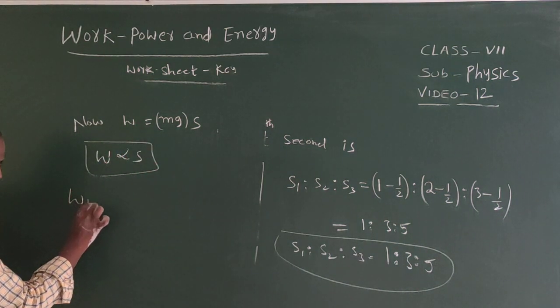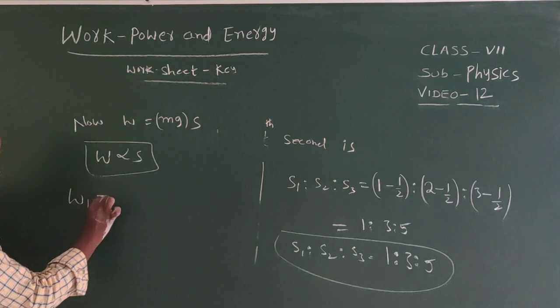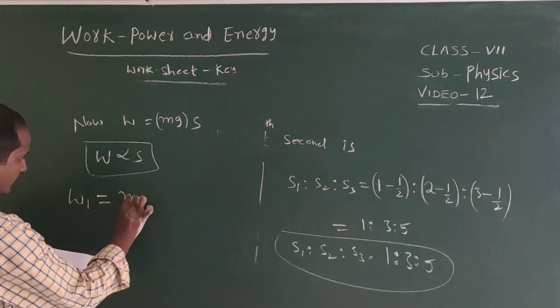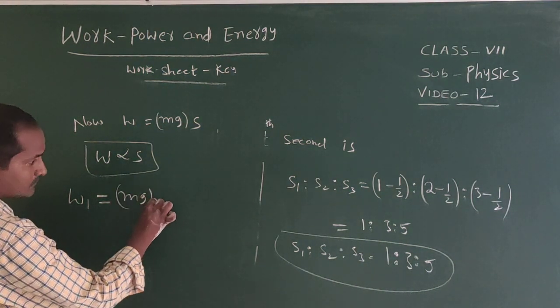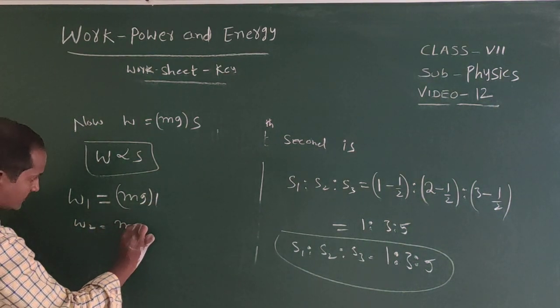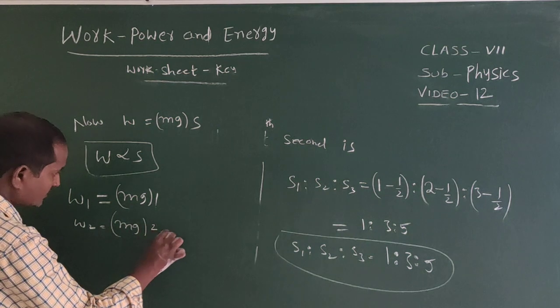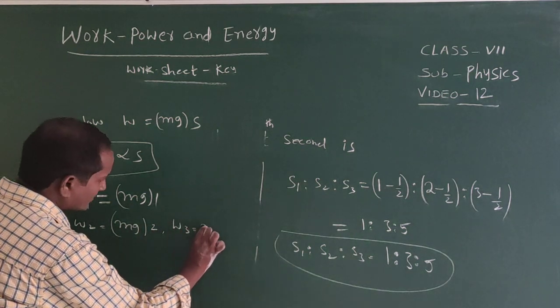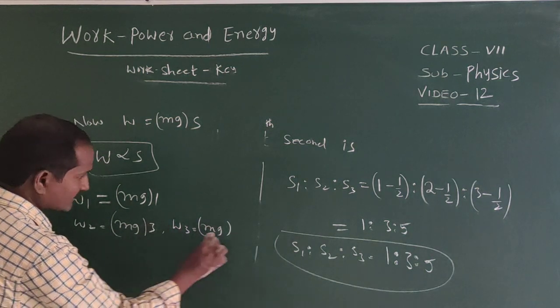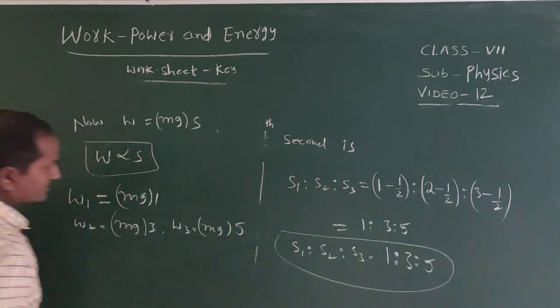Therefore w1 is equal to mg into 1, w2 equal to mg into 3, and w3 is equal to mg into 5.